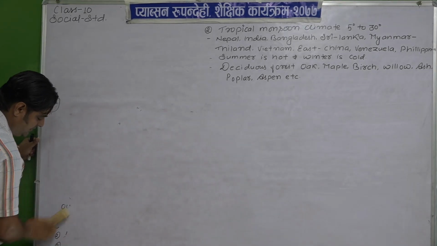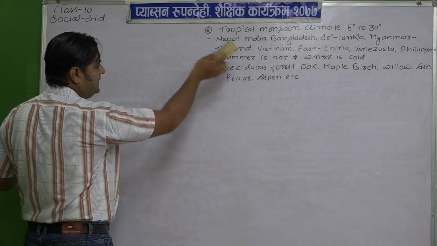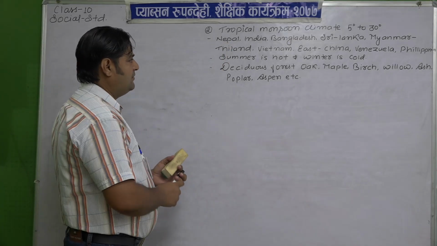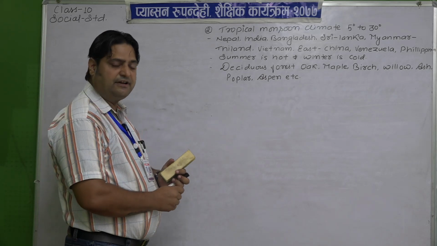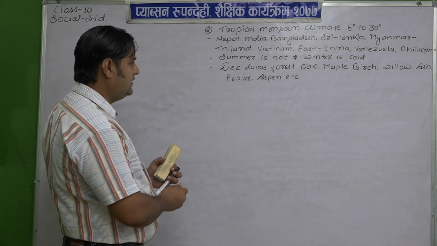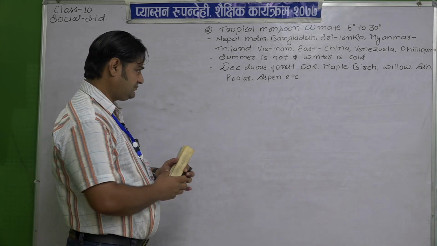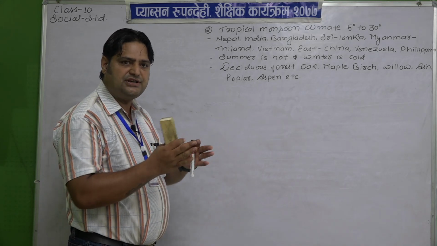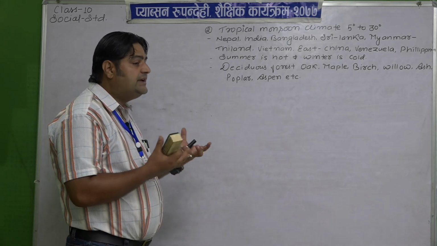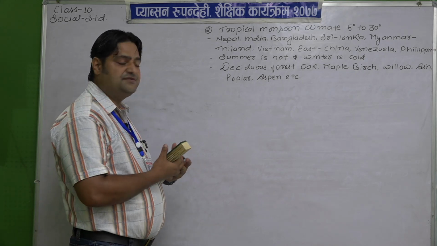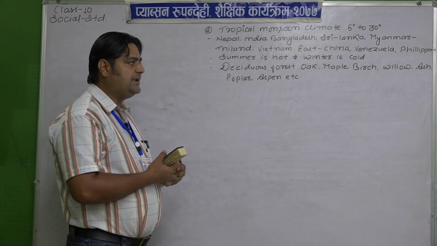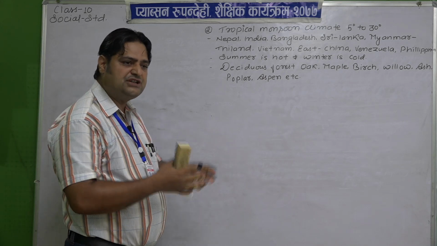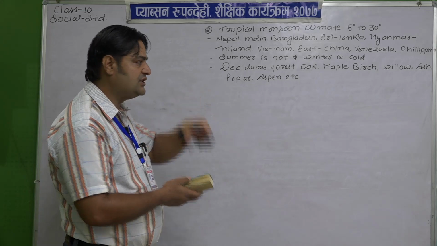How rainfall especially occurs in the tropical monsoon. Tropical monsoon lies between 5 and 30 degrees, mostly found in Nepal, India, Bangladesh, Philippines, Sri Lanka, Pakistan, and the eastern part of China, and it consists of two seasons, the summer season and the winter season. Deciduous forest like oak, maple, beech, willow, ash, as well as poplar and aspen vegetation are found in this climate. Now how does the rainfall occur?